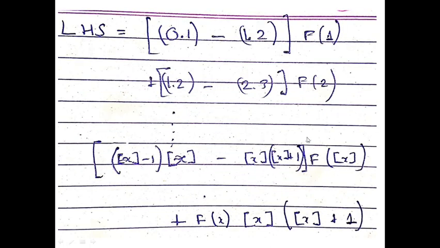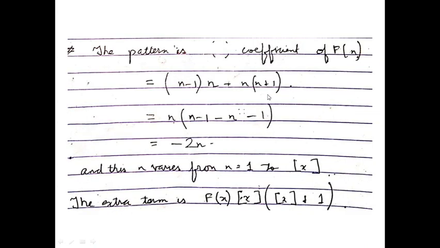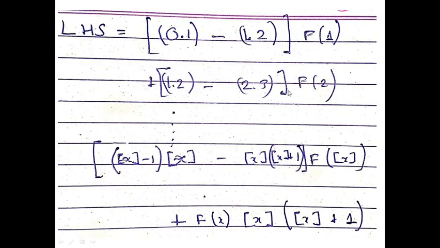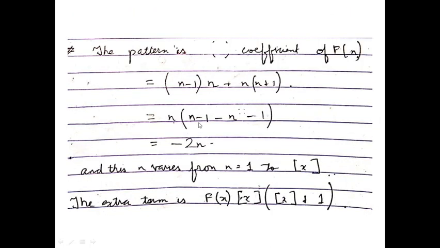Now the pattern. Now what does this give? Suppose you have 1, 2, 3, 4 up to greatest integer of x. You take any n. So this will be n minus 1, n minus n into n plus 1. The pattern for the coefficient of f of n is n minus 1, n minus of n plus 1. So that is nothing but n into n minus 1, take n common, n minus 1 minus n minus 1, and that will be minus 2n. And this n varies from n equals 1 to greatest integer of x.